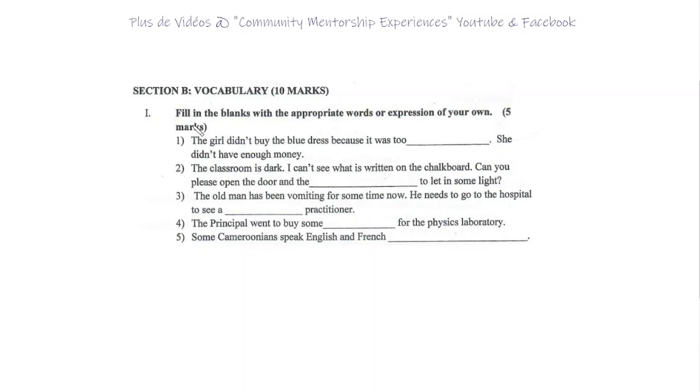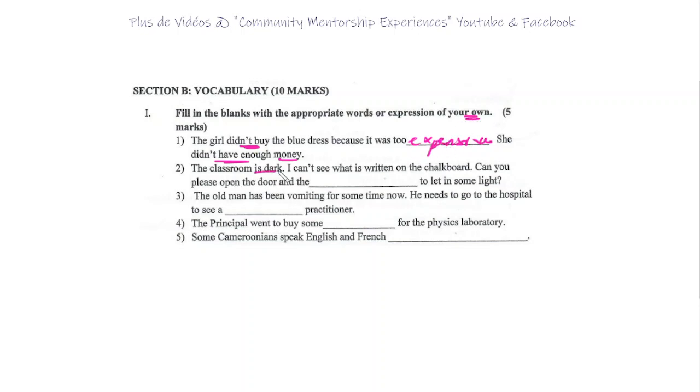Section B, vocabulary 1. Fill in the blanks with the appropriate words or expression of your own. Okay, so 1. The girl didn't buy the blue dress because it was too. She didn't have enough money. Okay, we're talking about money and you don't have enough of it, which means you couldn't buy it, then the dress was too, of course, expensive. Your own word, expensive.